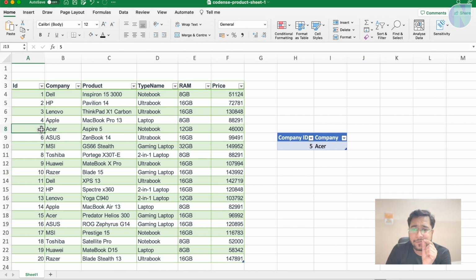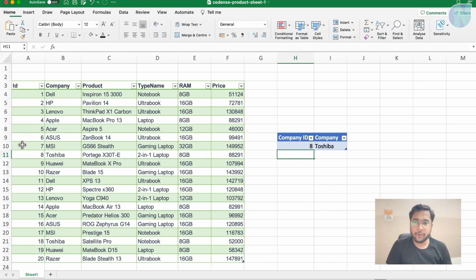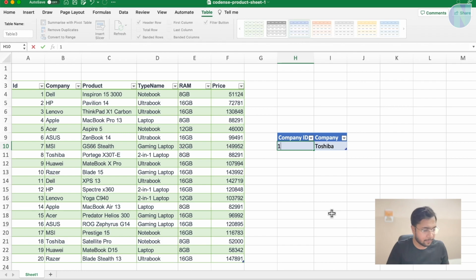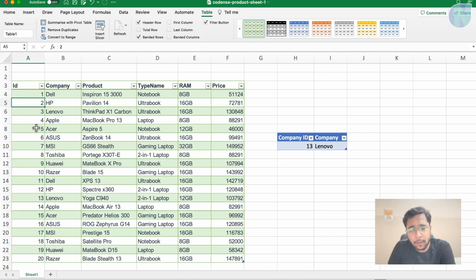Now see, ID is 5. See where my cursor is. Company is Acer. Now I will make this ID 8. Now you can see it will automatically give me Toshiba. I will give ID as 13. It will automatically give Lenovo. See, this is an example of how we look up data vertically, and which column you want to return, that you need to give.